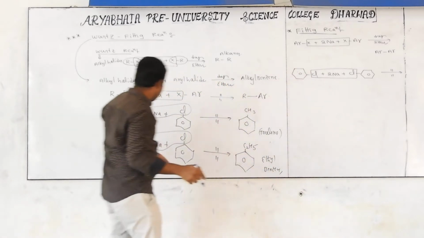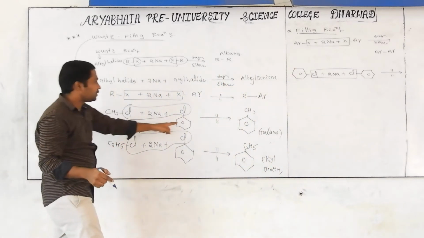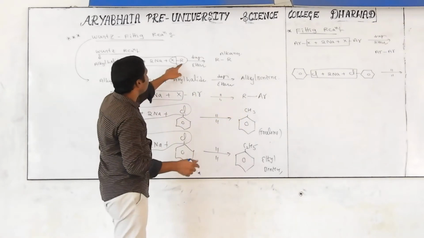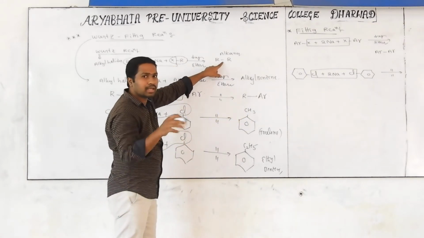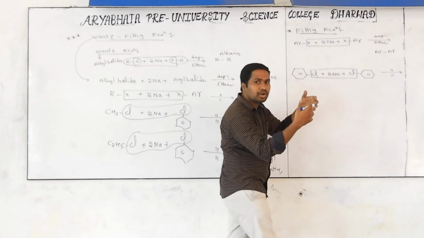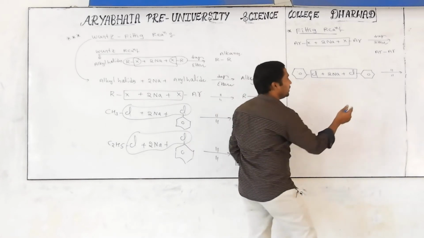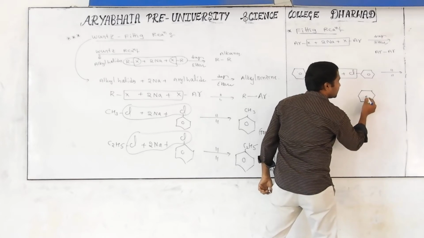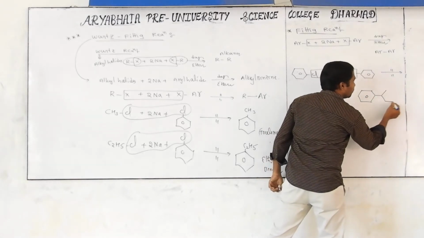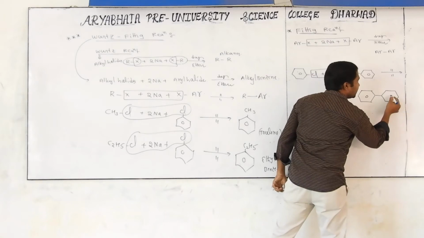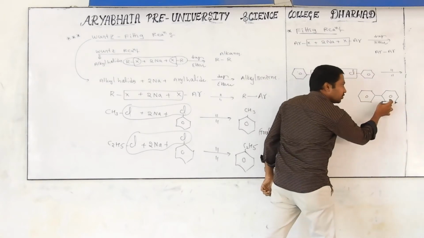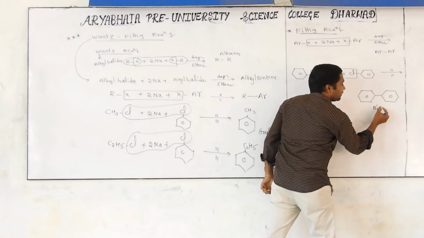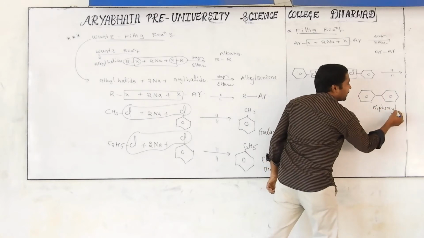Check it here. Methyl connected with benzene through single bond. Like that, 2 alkyl groups connected through single bond. Like that, 2 benzene rings are joined together through single bond. Then we are getting one benzene ring connected with one more benzene ring. It is called a phenyl. So these are called biphenyls.